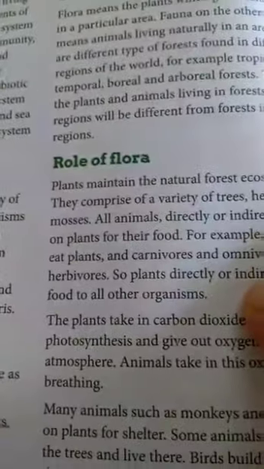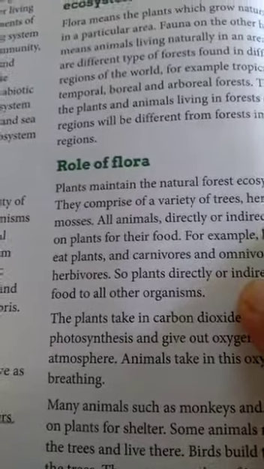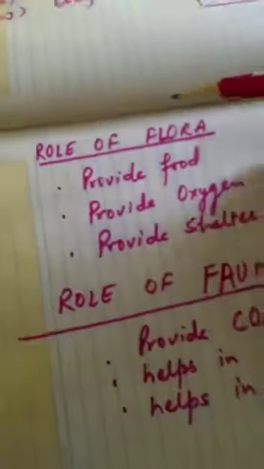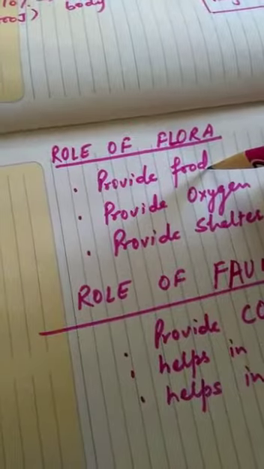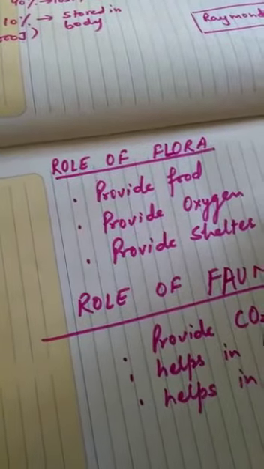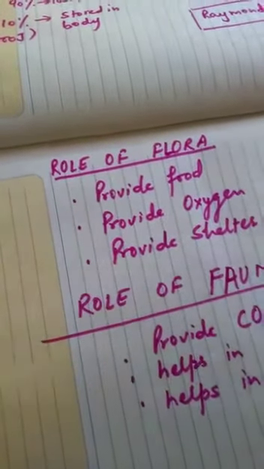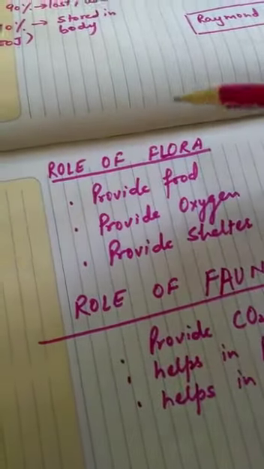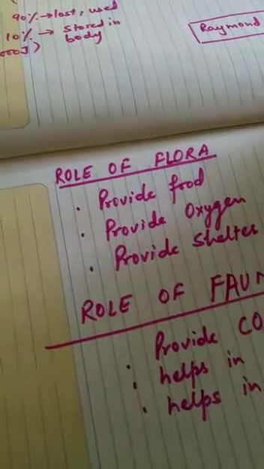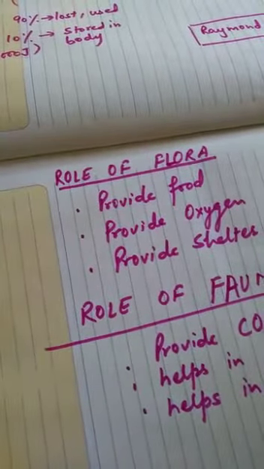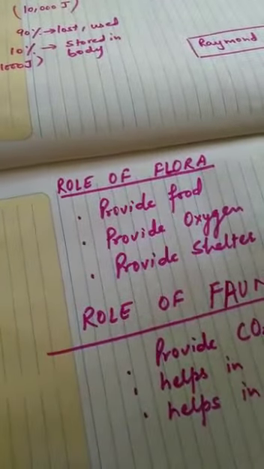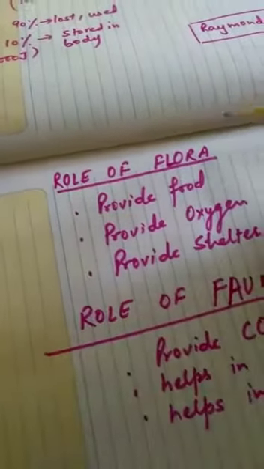So let us see what is the role of these plants and animals. Let us first discuss the role of flora. First role of flora is that it provides food, because flora means all plants. So the plants prepare food by the process of photosynthesis. When herbivores eat these plants, then the food energy is transferred to their body. And when carnivores eat herbivores, then that energy is passed to their body. It means plants are directly or indirectly providing food to all living organisms.